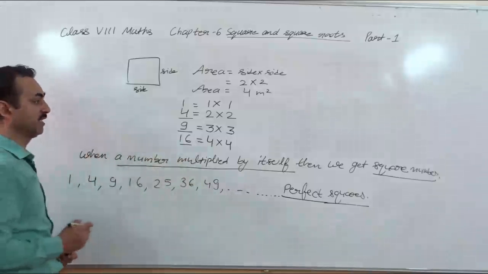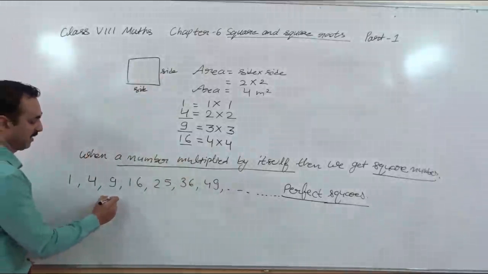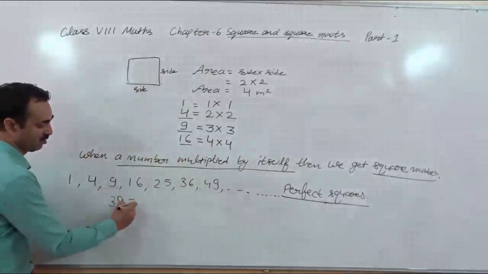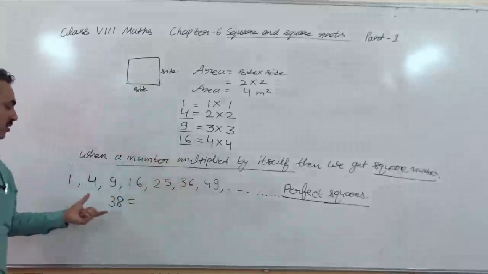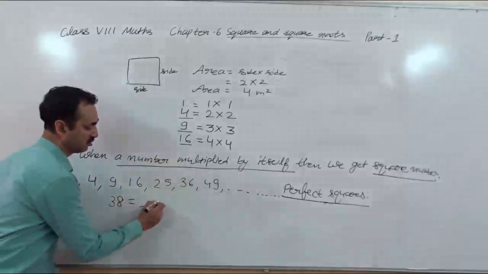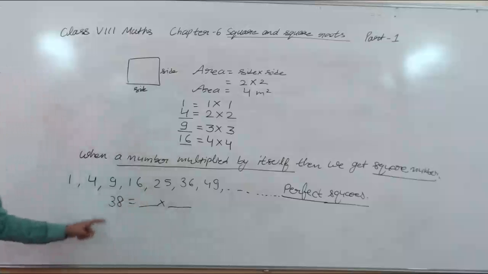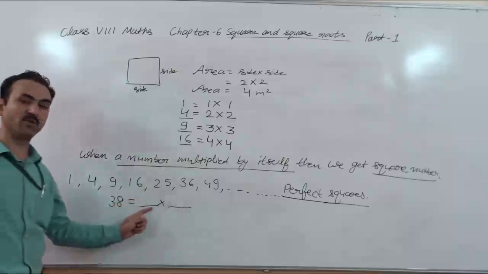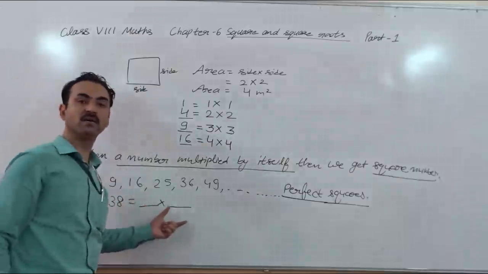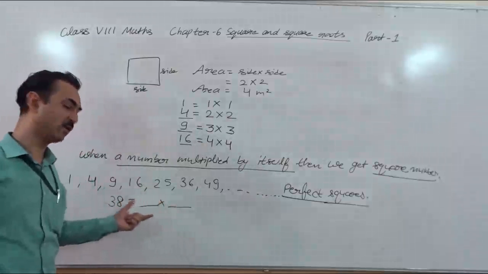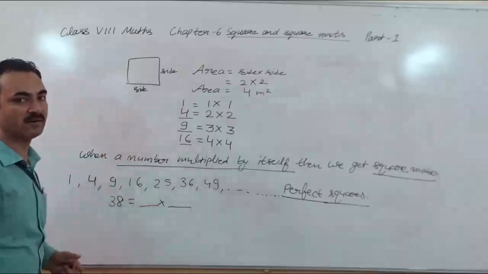Now, how can we check that a given number is a perfect square? Suppose you write 38. 38 is a number, and you have to check whether this is a perfect square or not. So you have to think about a number which can multiply itself and you get 38. If it is possible for you to find a number which multiplied by itself gives exactly 38, then it is a perfect square.